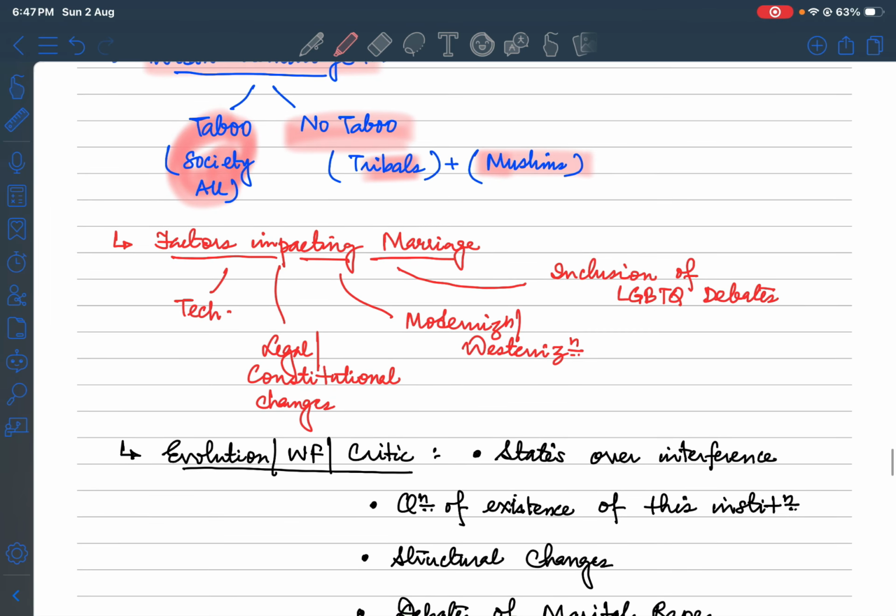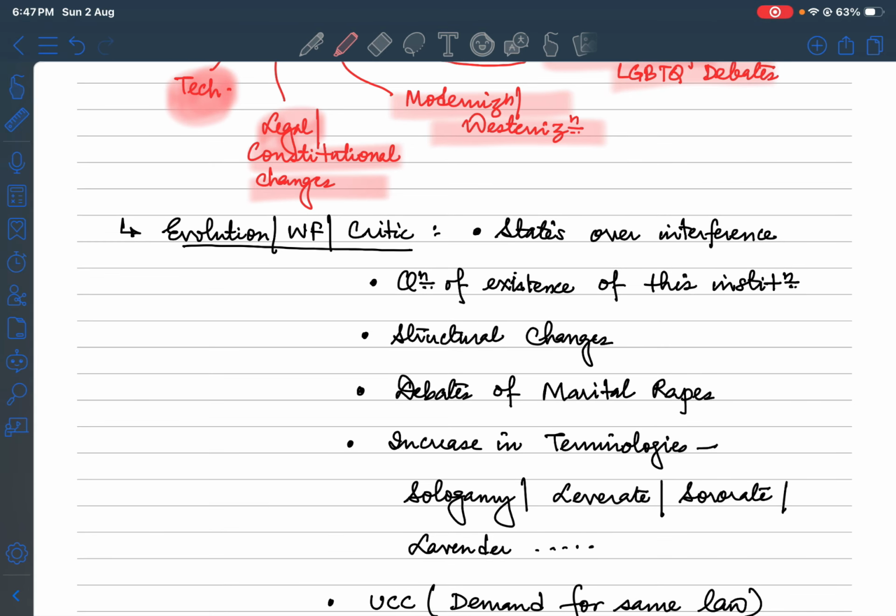So factors impacting marriage apart from the above things. Technology has always impacted. Legal or constitutional changes have impacted. Modernization or westernization has impacted. Inclusion of LGBTQ debates has been the new trend or the new factor that has affected marriage, right? So whenever we are talking about the evolution of this topic, or how you will write it as a way forward, or how you can critique this topic, you can use keywords like state overinterference. You can write the question of existence of this institution. You can talk of the structural changes that can be brought about.